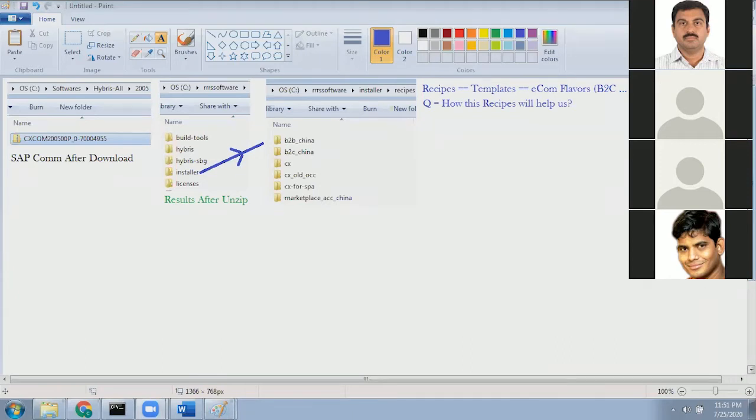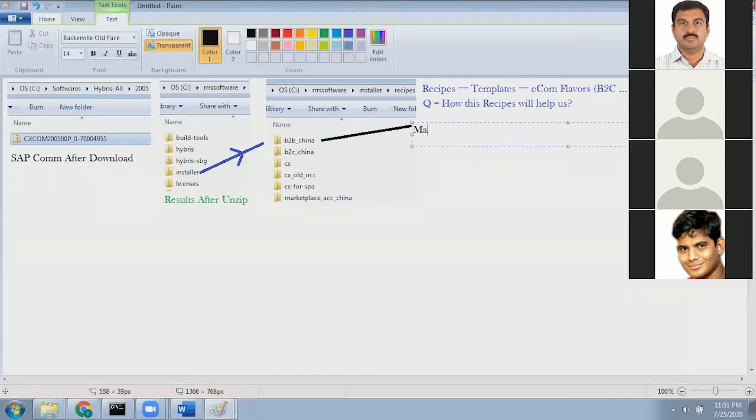Let's say Manish is working for Dr. Reddy's Lab company. They want a B2C e-commerce site.